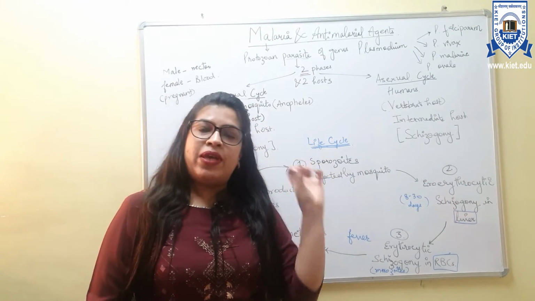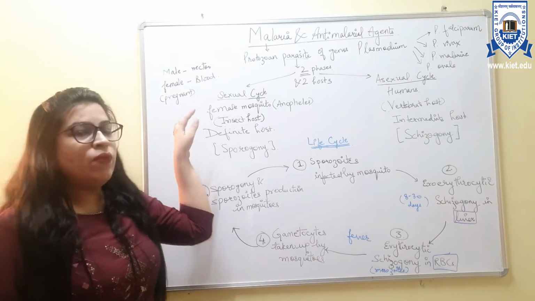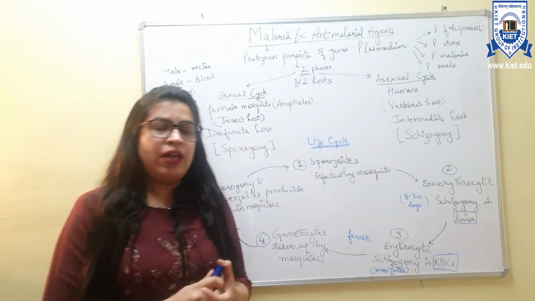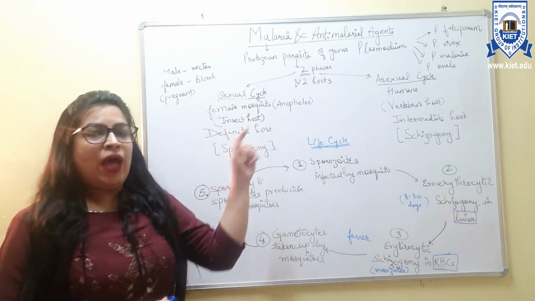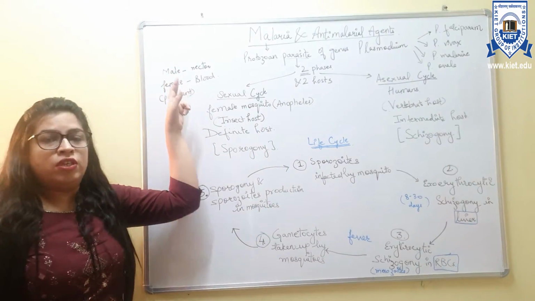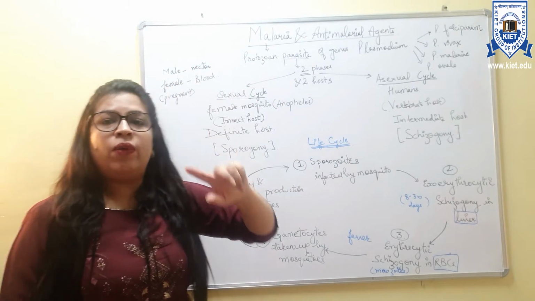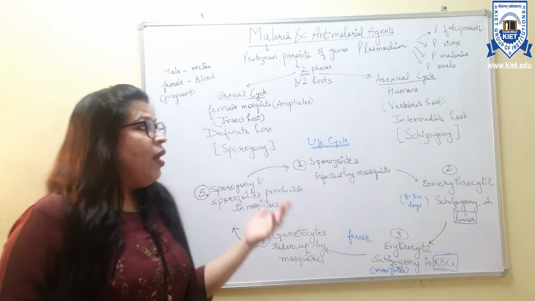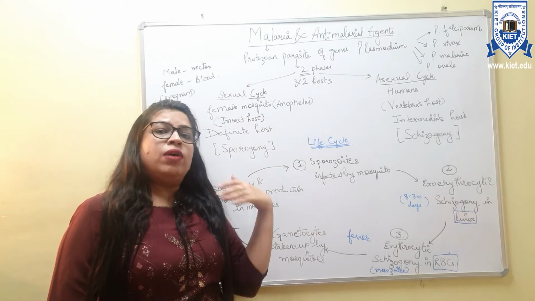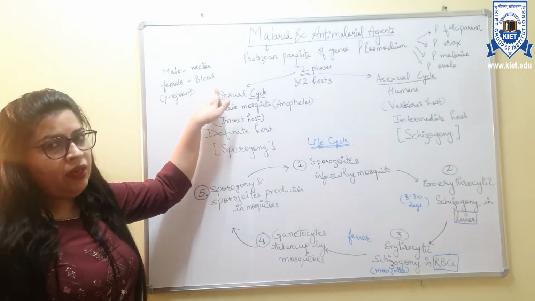The insect is the basic host where the sexual cycle occurs, and the insect involved in malaria is the female mosquito Anopheles. The male mosquitoes feed on plant nectar. They do not require blood for feeding, but the pregnant female Anopheles mosquitoes feed on the blood of humans or other vertebrates.